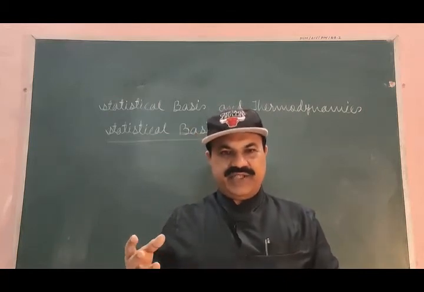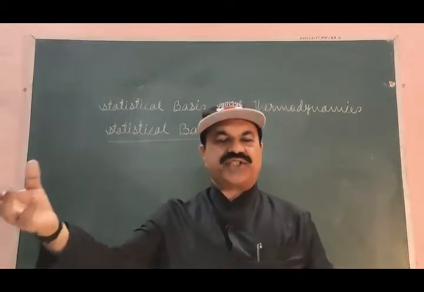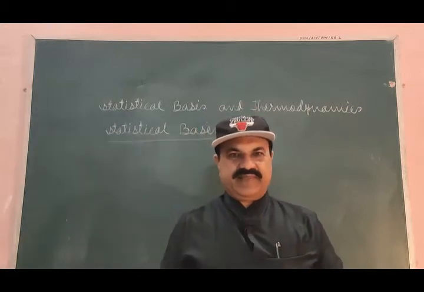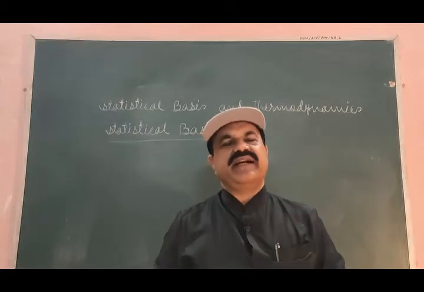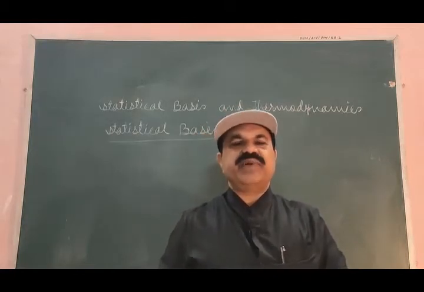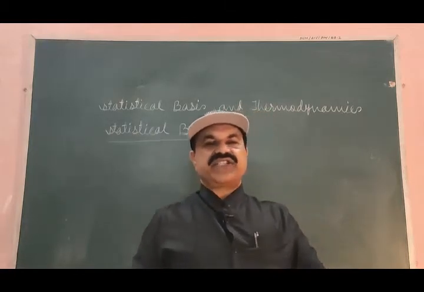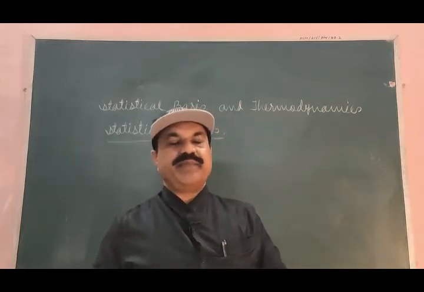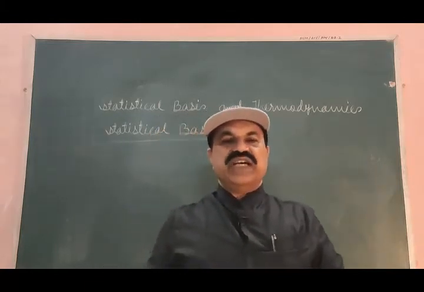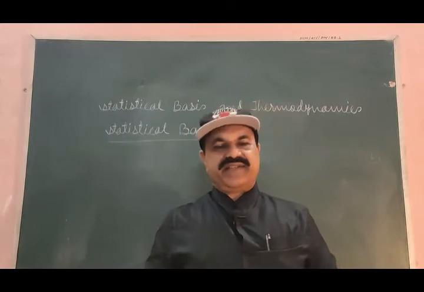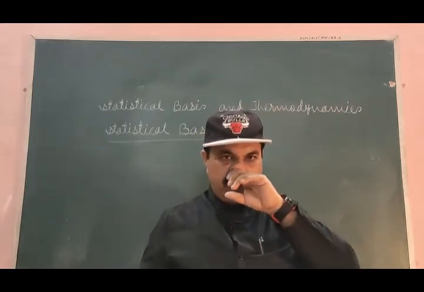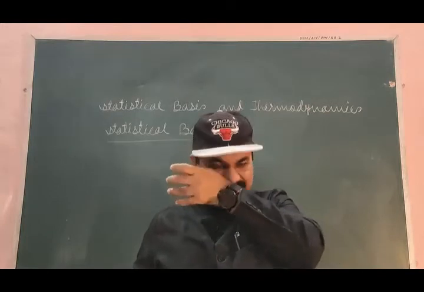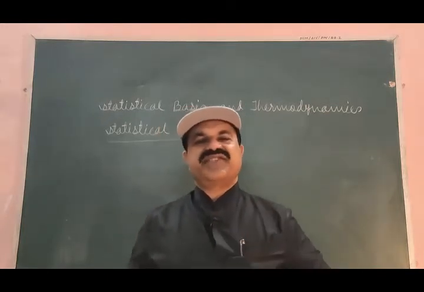And using the ideas, the notions of quantum mechanics, they developed a new branch of statistical mechanics. The new branch developed by these people is known as quantum statistics.